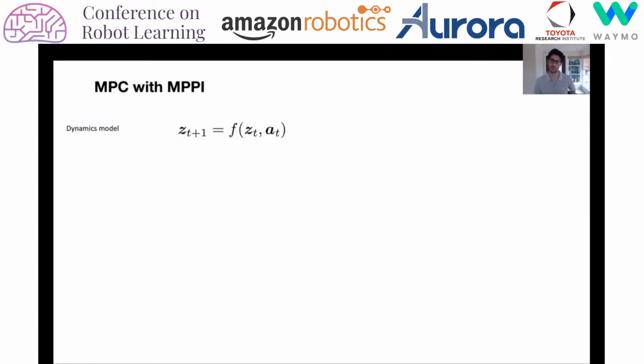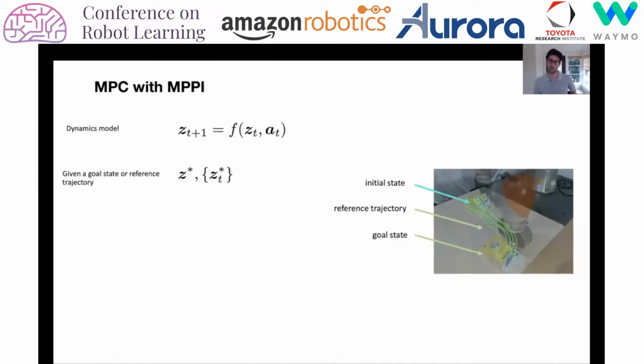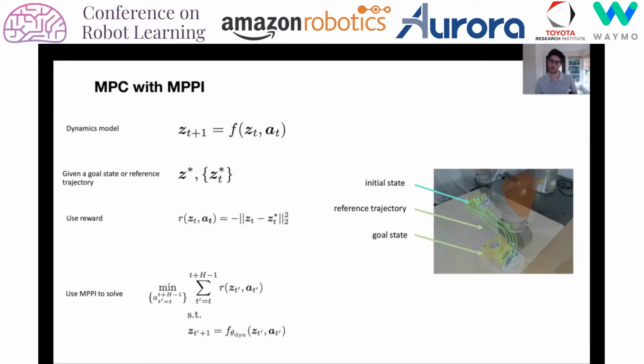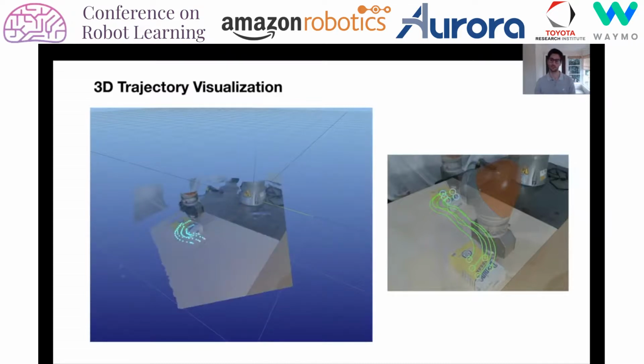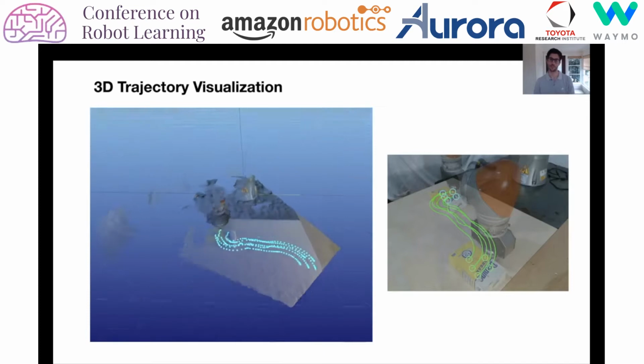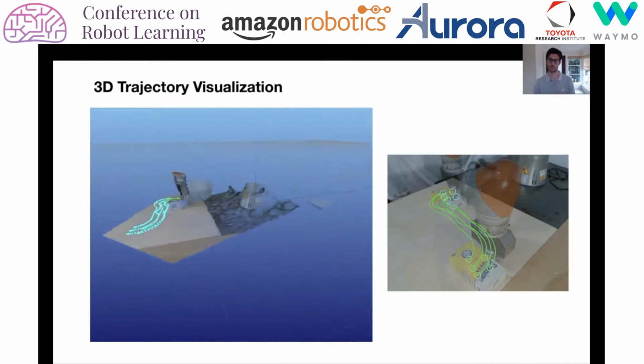At test time, we use the learned dynamics model in an MPC framework to perform closed-loop feedback control. Given a goal state or a trajectory, we can define a reward based on a final state or trajectory tracking cost. Using the learned dynamics model, we can solve a trajectory optimization problem to compute a sequence of actions that maximize the reward. A single demonstration can be used to provide a trajectory of 3D keypoints for the MPC problem. We emphasize that our latent keypoints are in 3D and aren't restricted to pixel space.